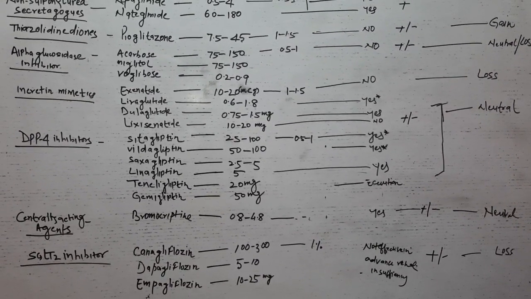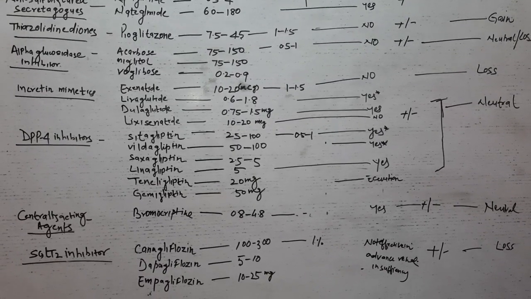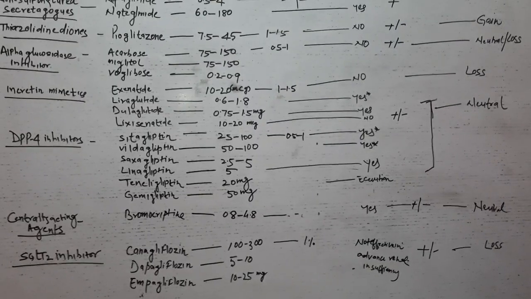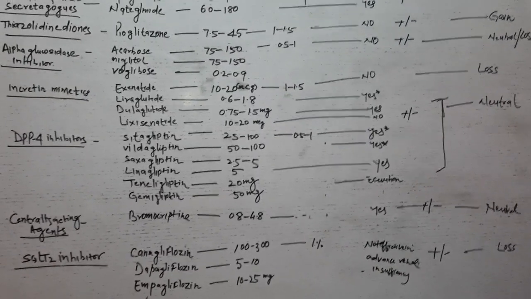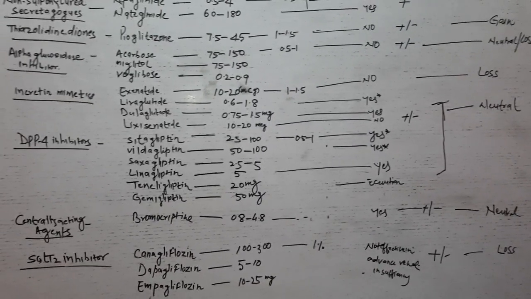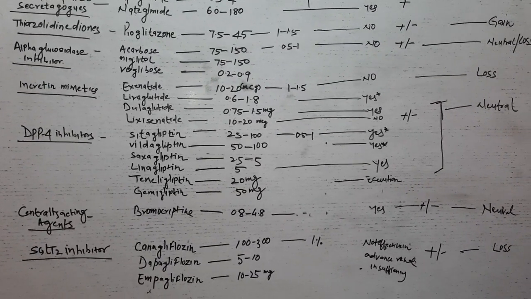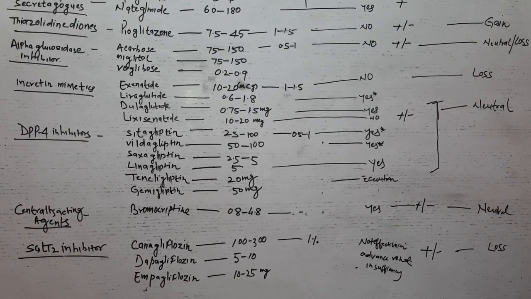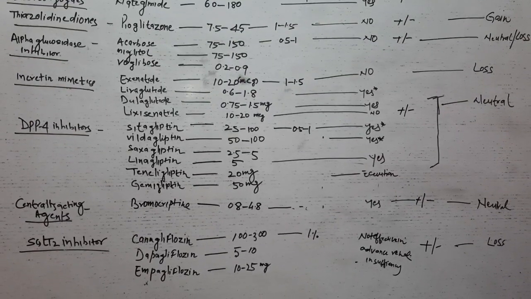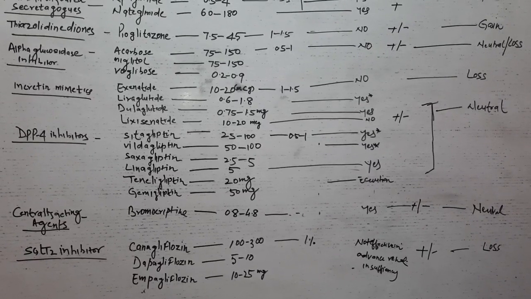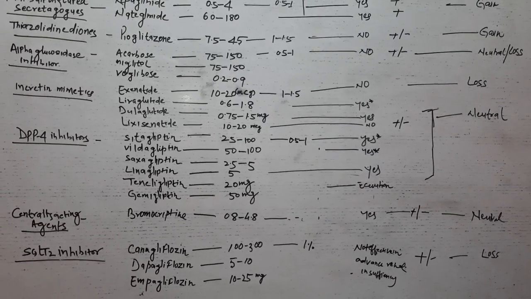These agents act at the GLP-1 receptor at multiple sites in the body and mimic the action of endogenous GLP-1. Thereby, they cause glucose-dependent insulin secretion, suppression of glucagon secretion, slowing of gastric emptying, and weight loss. So it is very important in the treatment of obese individuals with type 2 diabetes mellitus.